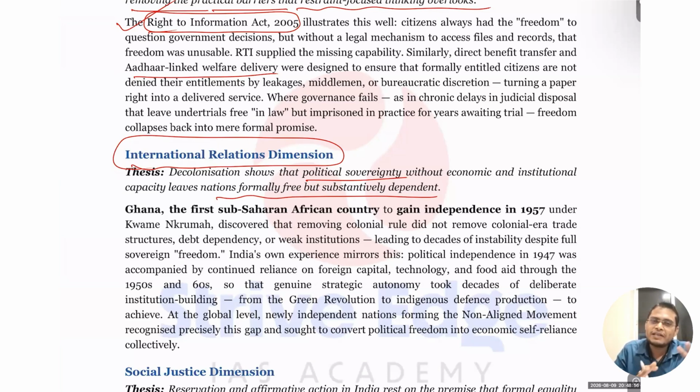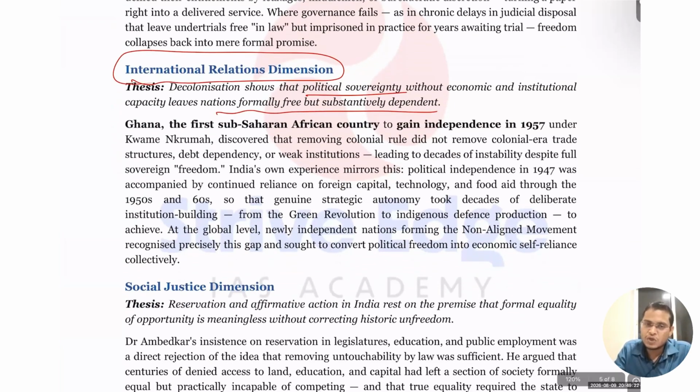Just by removing the restraint, just by removing the colonial government, it is not going to happen unless we develop the capability of their institutions, their manpower, skilling, infrastructure. Then only can they get real freedom. Still, the African countries have to get support from European countries or the USA, or now the new entrant, China. So that is the problem they are facing. Okay, so that is what you can argue. Just removing the restraint, meaning colonial rule, is not going to work unless we develop their local capability. You can give the example of India also.